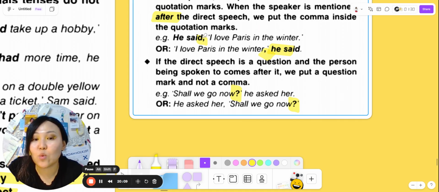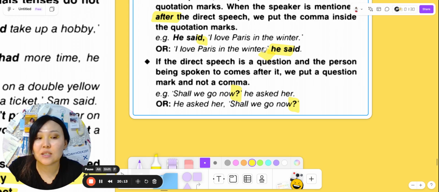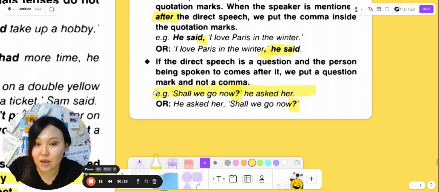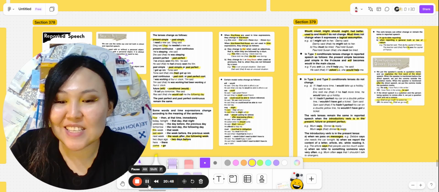As you can see here, we had a comma: "I love Paris in the winter," he said. But here we don't have it because we have a question mark: "Shall we go now?" he asked her. So in this way, we are putting a comma before say.